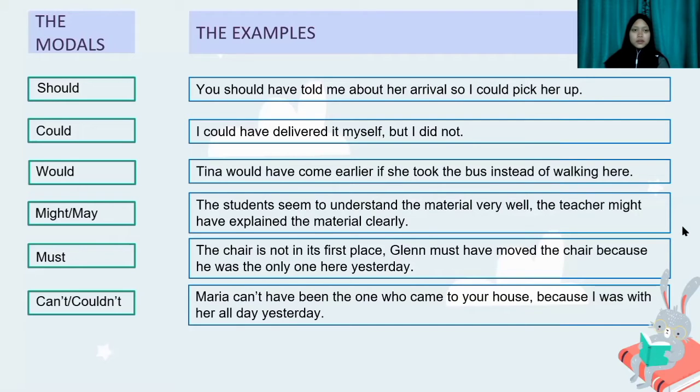And the example for should is: should have told me about her arrival so I could pick her up. For could: I could have delivered it myself, but I did not. For would: Tina would have come earlier if she took the bus instead of working here. Might or may: the students seem to understand the material very well. The teacher might have explained the material clearly.